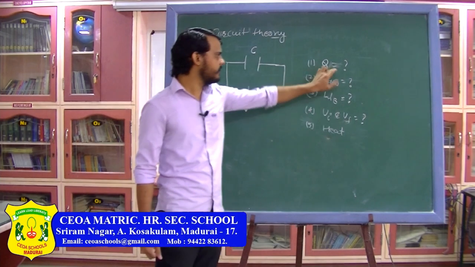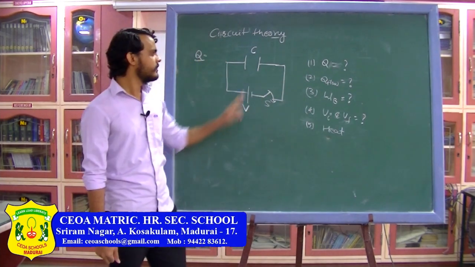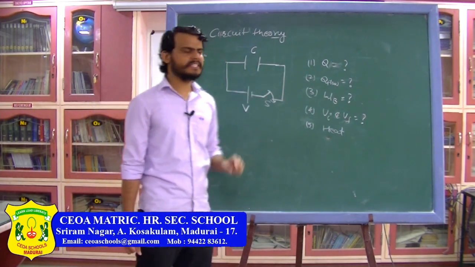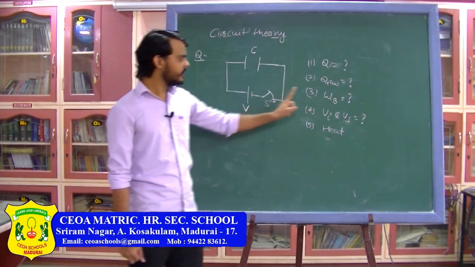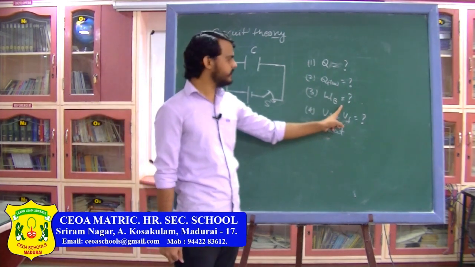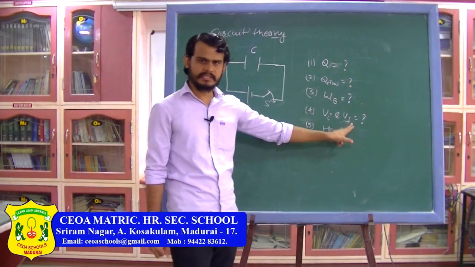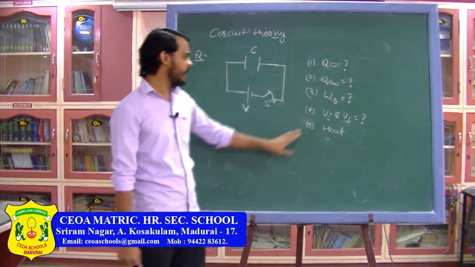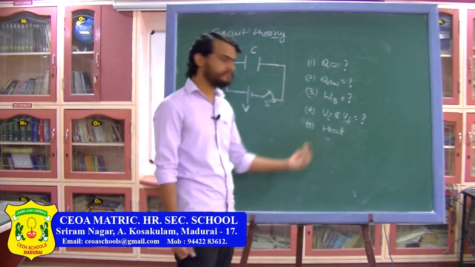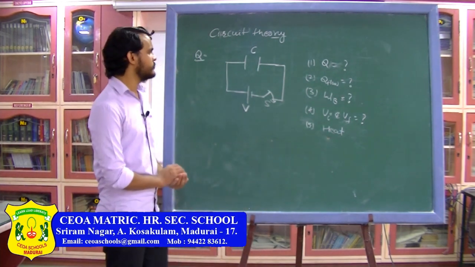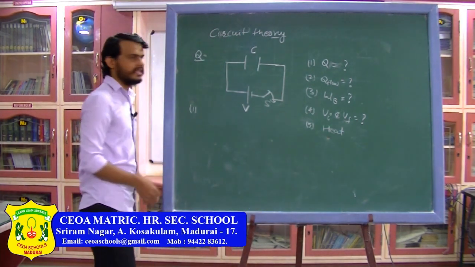First we will find the charge on the capacitor. Next we are going to see how much charge is flowing through the battery. Then we are going to find out the work done by the battery. Next we are going to find the initial potential energy and final potential energy of the capacitor, and finally we are going to see how much heat is produced in the circuit. So the first thing is the charge on the capacitor.